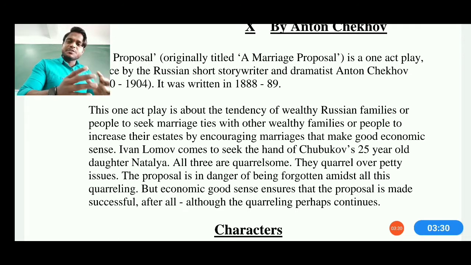They are moving away from the topic of why the boy came. He came to ask for her hand, but that proposal has been set aside. Now they are fighting and quarreling over property and some old nonsense. But the good economic sense ensures that the proposal is made successful after all, although the quarreling perhaps continues. In the end, the characters marry each other, but the quarreling is still going on. So let's start the story.